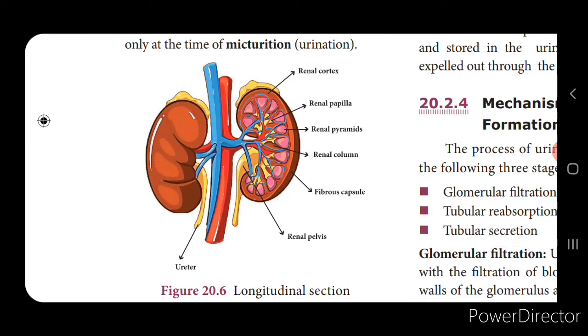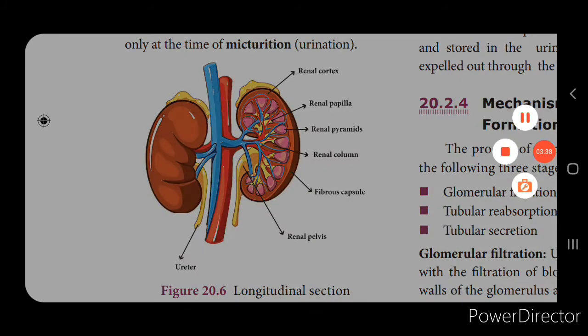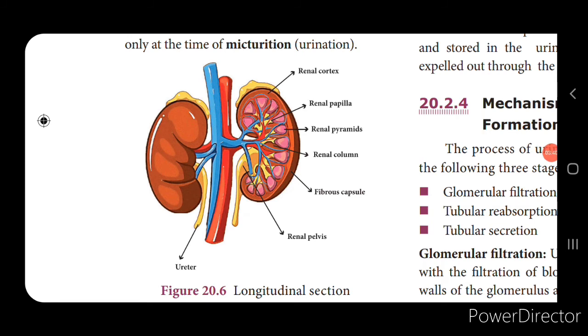Now, if you look at the internal parts of the kidney, internally it consists of the outer dark region, which is called the cortex, and the inner lighter region, which is called the medulla. Both the cortex and the medulla consist of uriniferous tubules, which are nothing but the nephrons, the basic unit of the kidney. The medulla consists of many conical masses, called the medullary pyramids, and the inner concave side of the kidney has a notch-like structure, which is called the hilum.